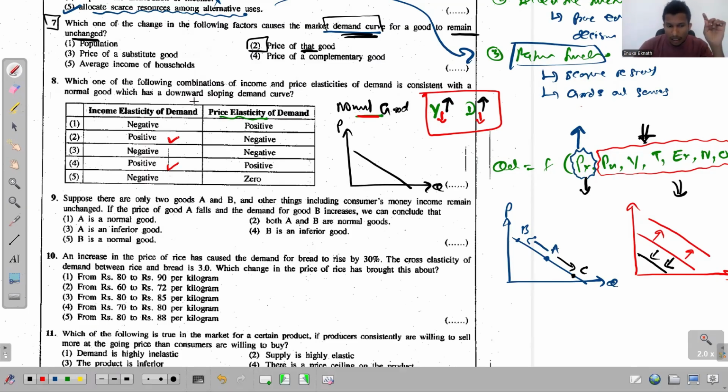And see, in the next part of the question, they say that this has a downward sloping demand curve. If it has a downward sloping demand curve, it indicates that we have a negative relationship between P and QD. And what does that mean? If P increases, QD decreases. And on the other side, if P decreases, QD increases. So due to this negative relationship that exists between P and QD, when finding the price elasticity of demand, the answer is always negative. So the answer for this question 8 is the second one.